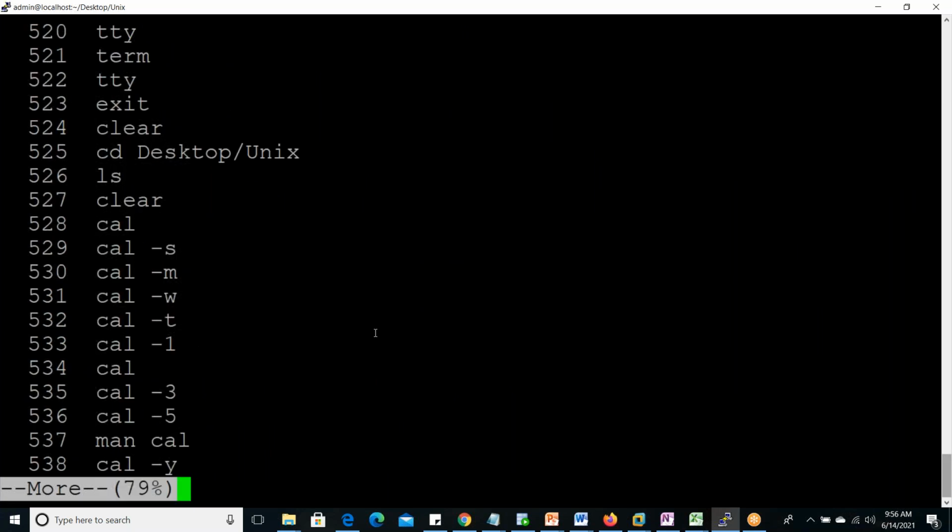Okay, so now in the middle, if we want to go back, then it is not possible in this more command. Previous is not possible, only forward is possible. Next only we can go. Back is not allowed here.